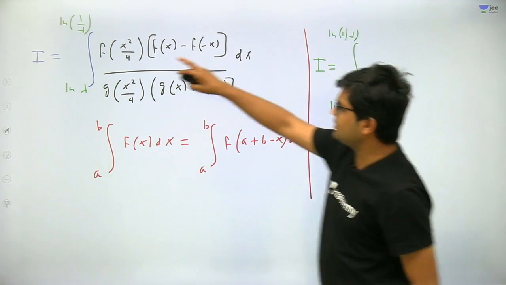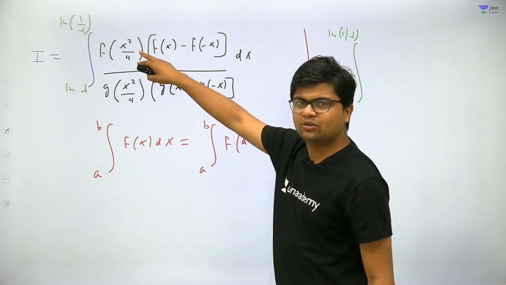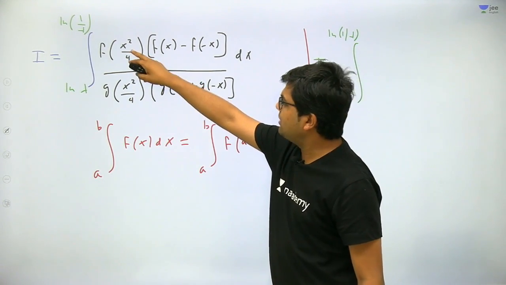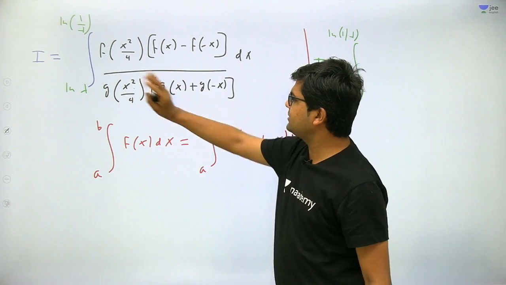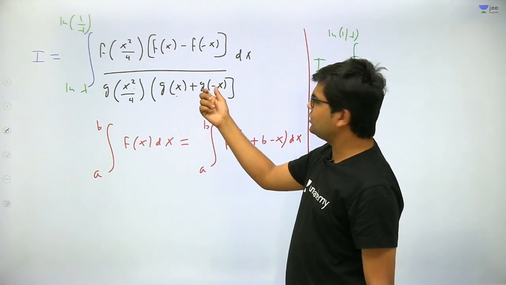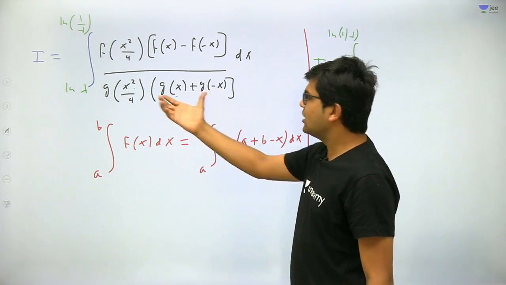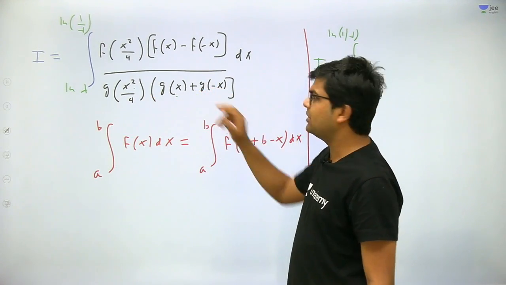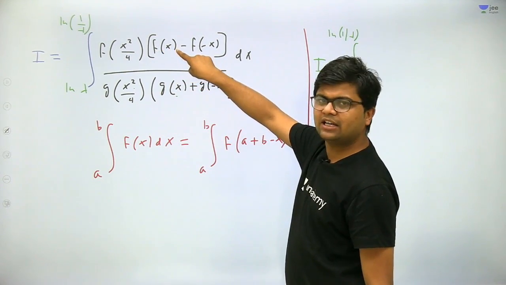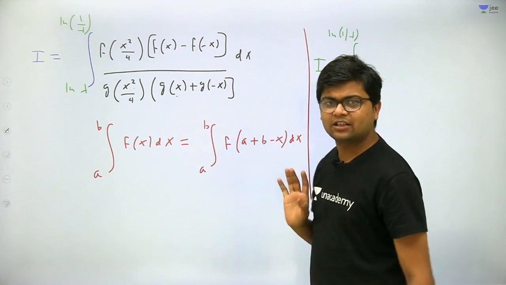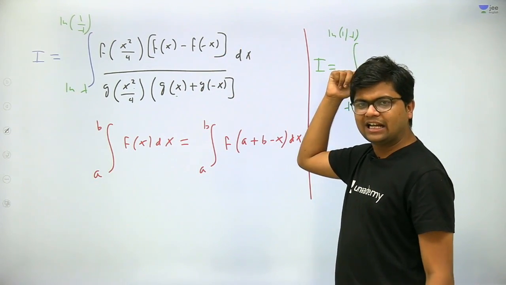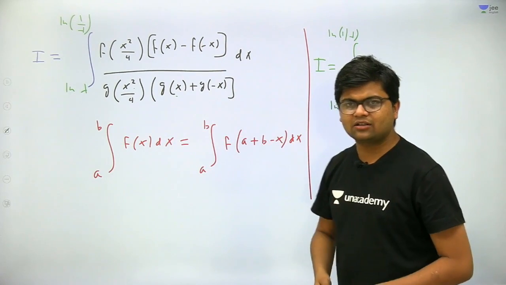In place of x I can put minus x, because a plus b minus x gives minus x, therefore x square is the same, minus x square same. Here it will become g of minus x plus g of x. So the whole expression will become the same, but in the numerator it will become f of minus x minus f of x. So therefore in the numerator, in the second I, a negative will generate.